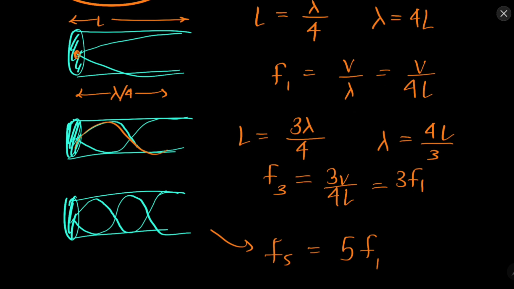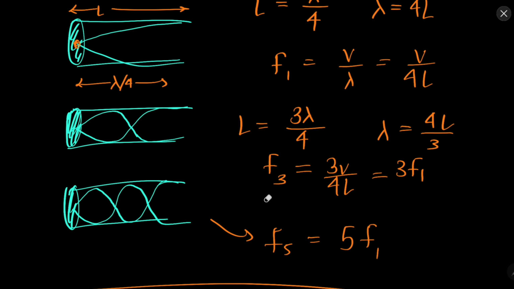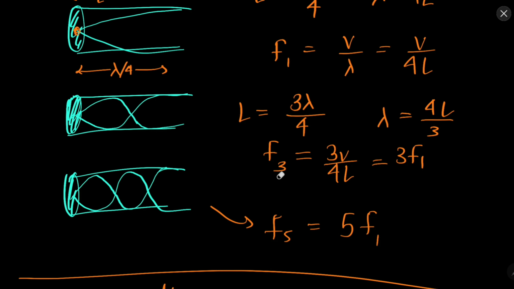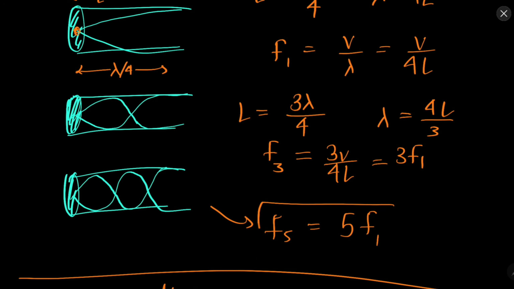Now the second situation will be like this. Here L is equal to 3 lambda by 4, so lambda is 4L by 3. F3 will be 3V by 4L, and you can see F3 will be 3F1. Now why F3, why not F2? I will tell you. Let me call it F3 because this is thrice F1. Then similarly F5 will be 5 times F1.